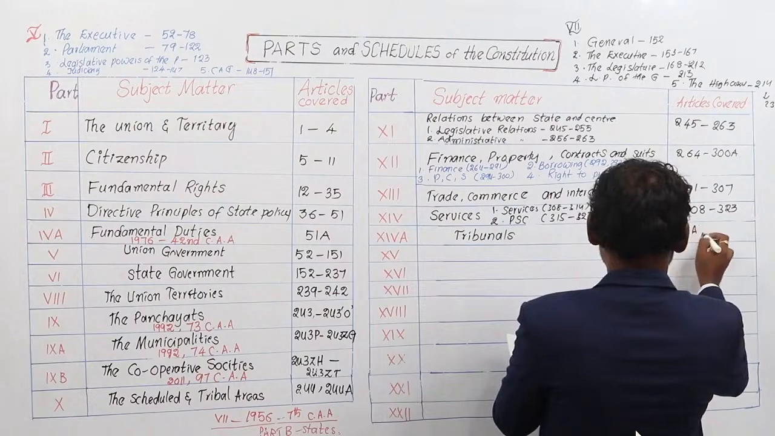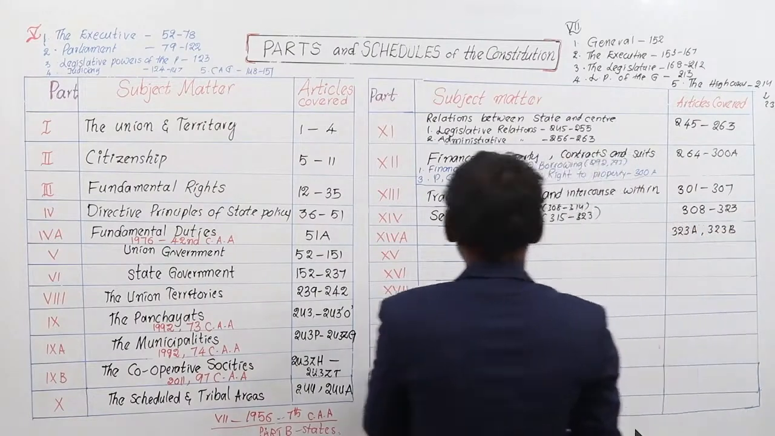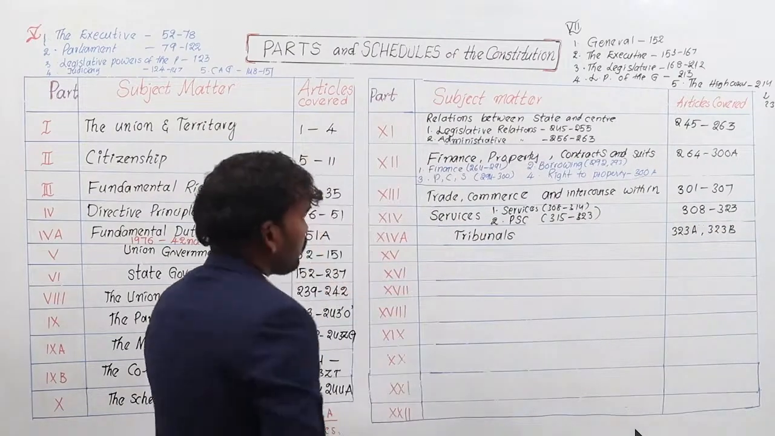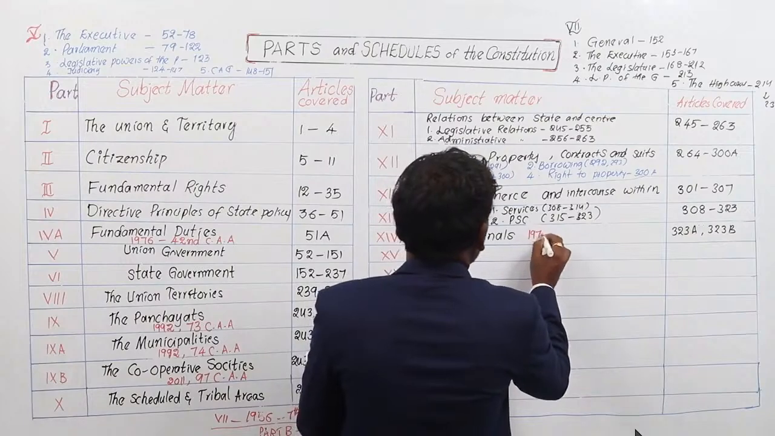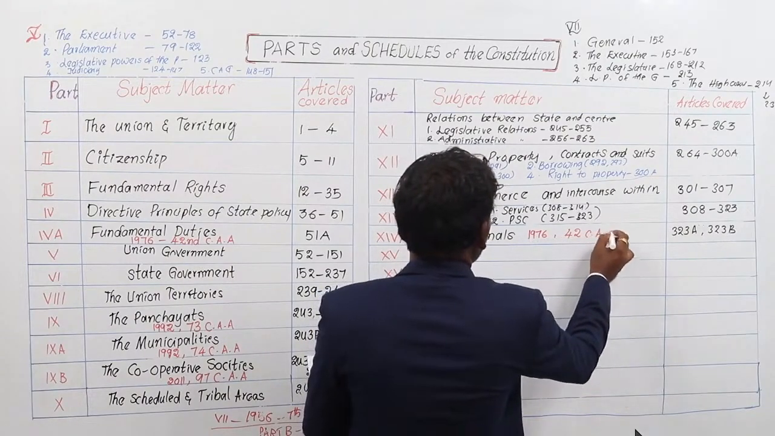323A and 323B. It was added to the Indian Constitution in 1976 by the 42nd Constitutional Amendment Act.